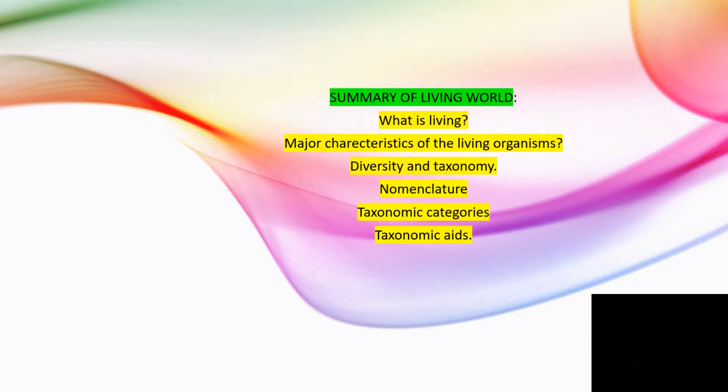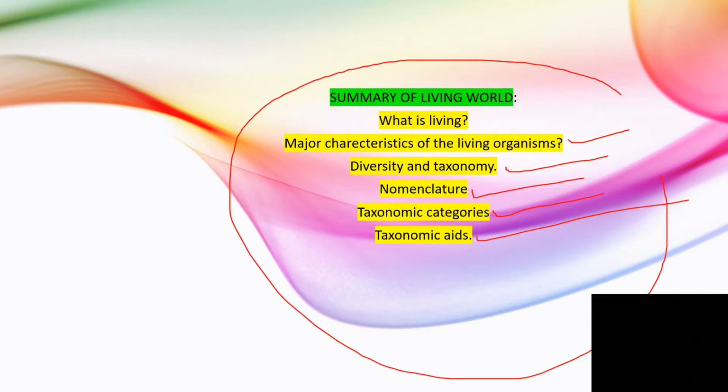So the summary of the living world, the points at which we have come across: what is living, the major characteristics of living organisms, diversity and taxonomy, nomenclature, taxonomic categories, taxonomic aids. So all these we have come across from the first chapter.